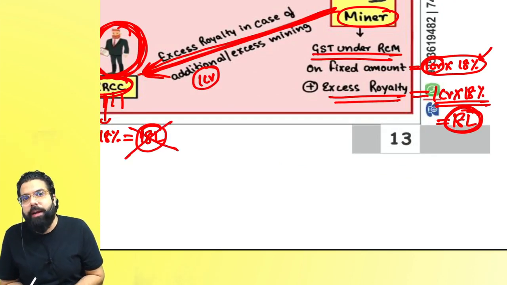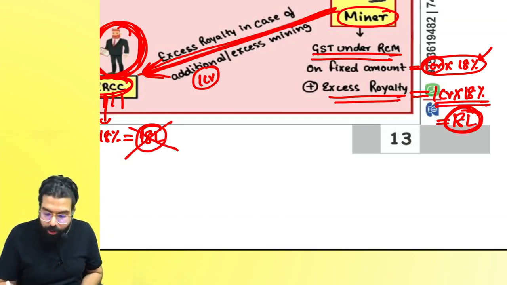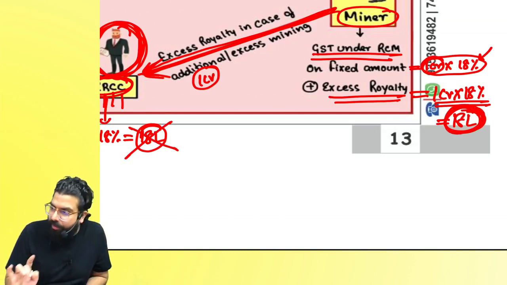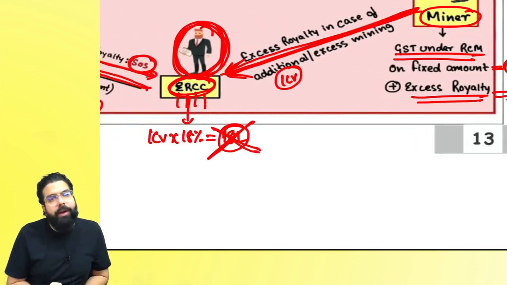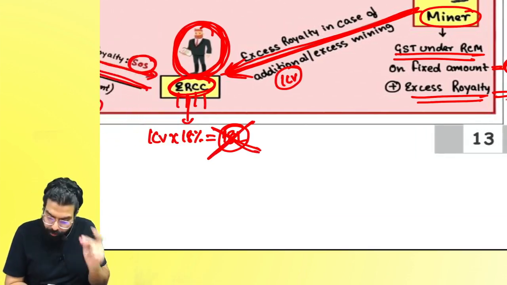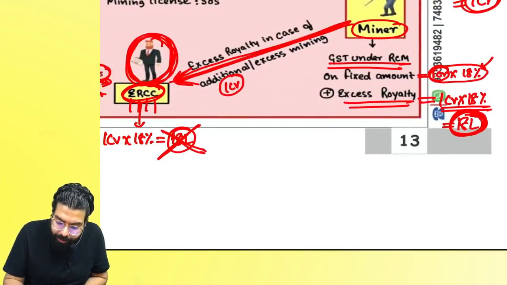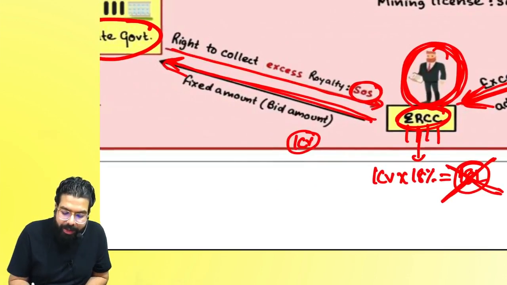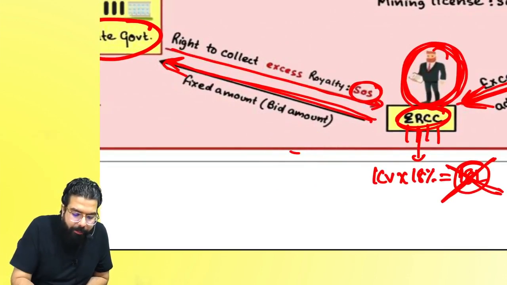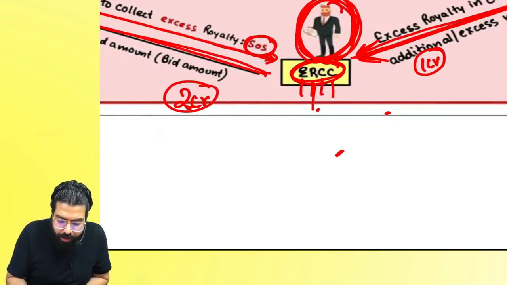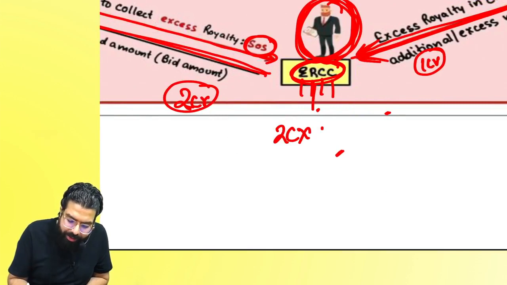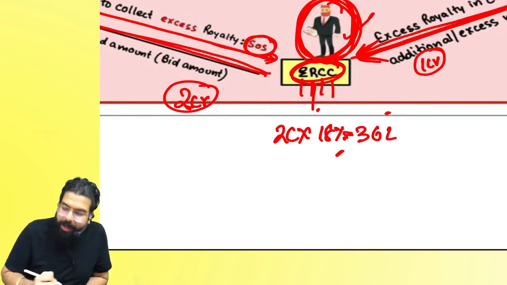Are we clear till here, everyone? Is the point clear to all? So this 18 lakh rupees of GST, because the miner has paid, he will not have to pay to the government. Are we clear till here? For an example, now the miner has paid only 18 lakh rupees, but this guy had gone ahead and won the bid at 2 crore rupees. On 2 crore, how much is the GST amount, everyone? On 2 crore the GST amount is 36 lakh, right, everyone, which this guy has to pay under reverse charge.